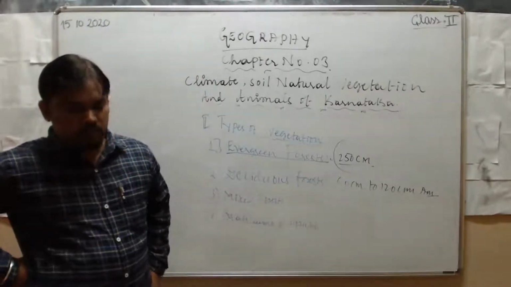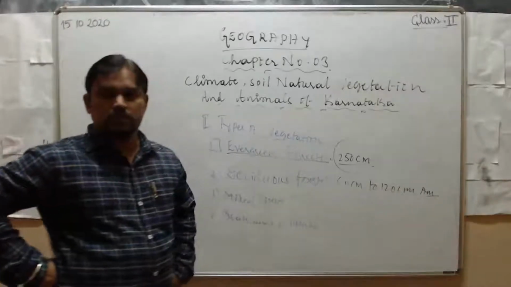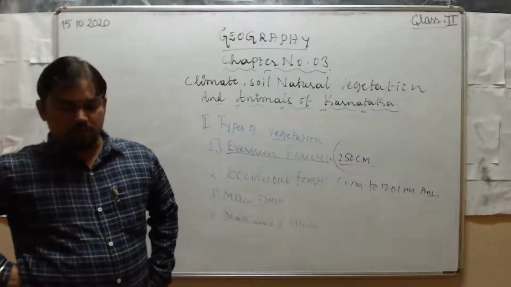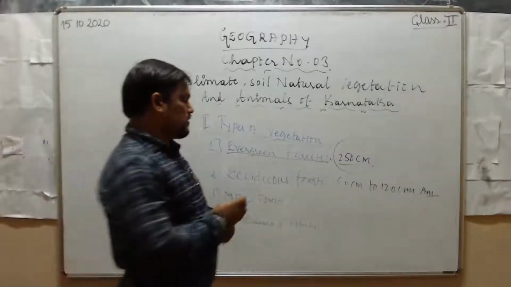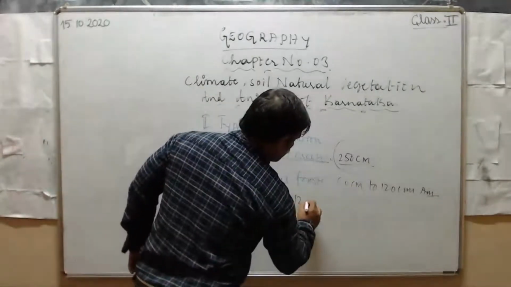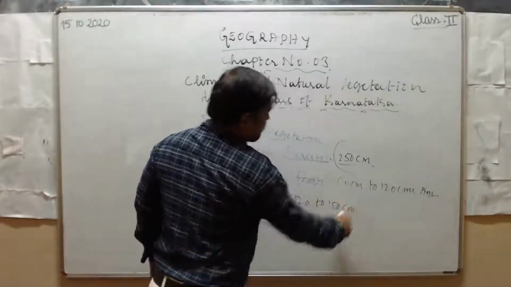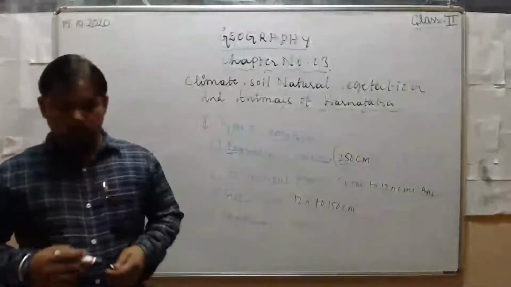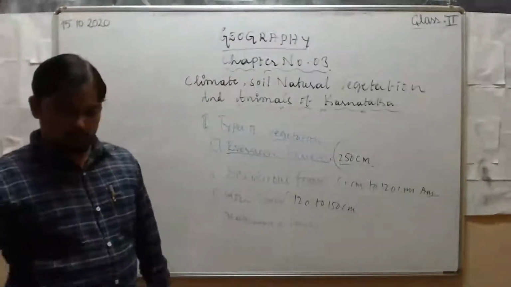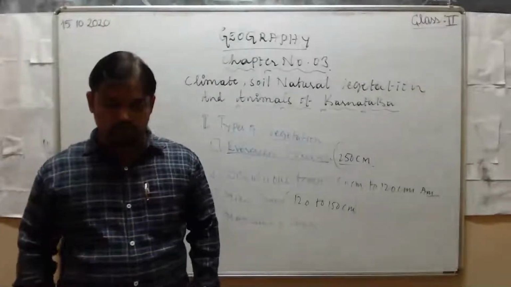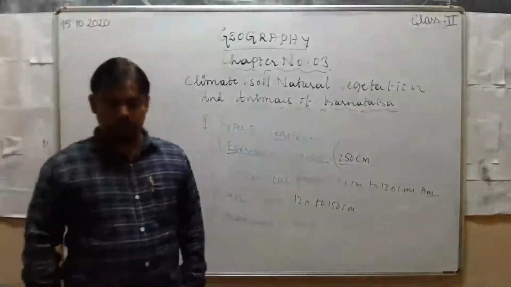Next, where can we see this mixed forest? The areas which are receiving 120 to 150 centimeters of annual rainfall. Next, where can we see this mixed forest? In Uttara Kannada, Dakshina Kannada, eastern parts of Kodagu, Chikmagaluru, Hassan, and Mysuru districts.